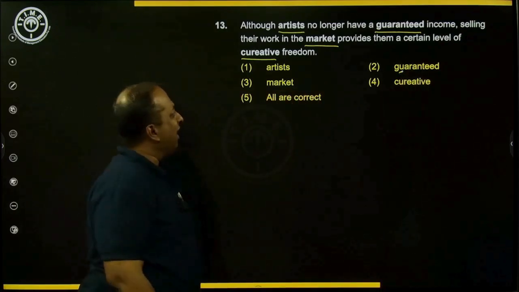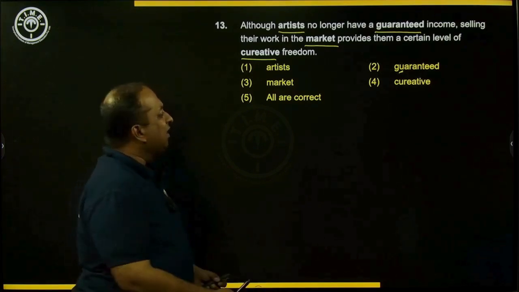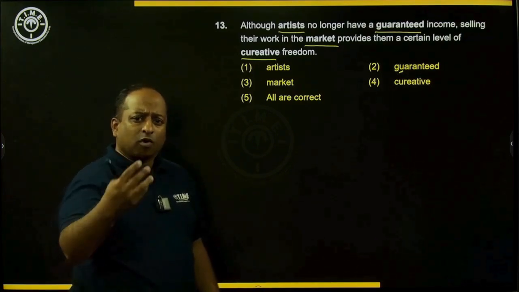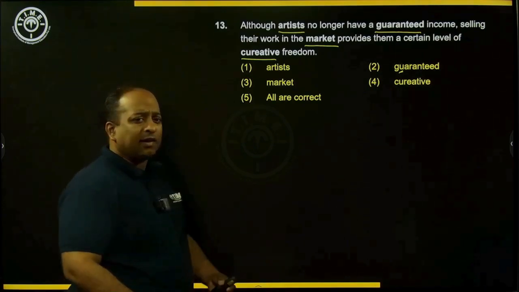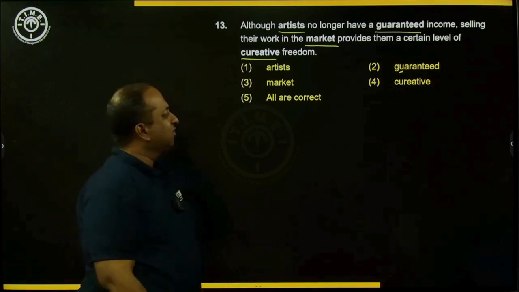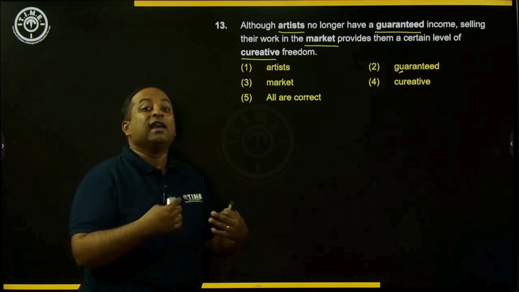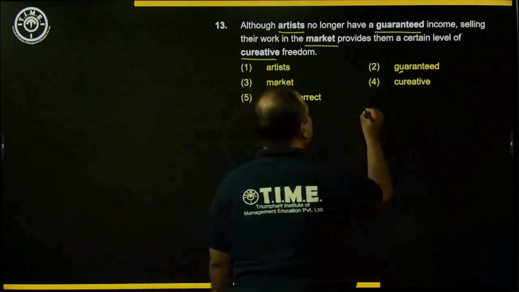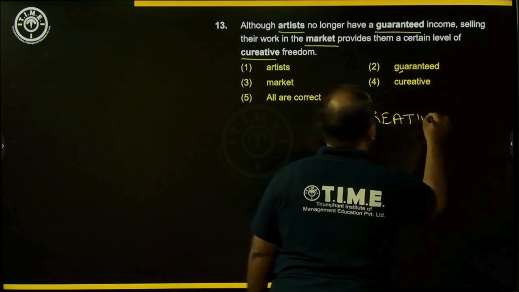There's nothing wrong in guaranteed. Artists, people who make works of art. Guaranteed, something which is promised to you, which is definitely supposed to be given to you. Market, a place where you sell goods and services. So when you're talking about artists, we are talking about creative freedom, not curative freedom. We are talking about creative freedom.